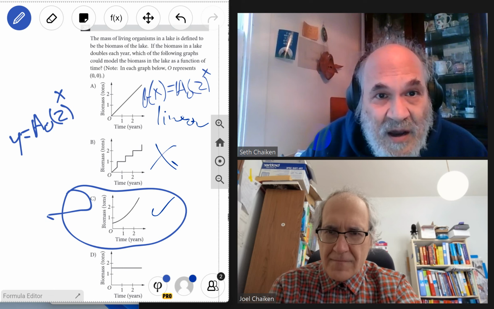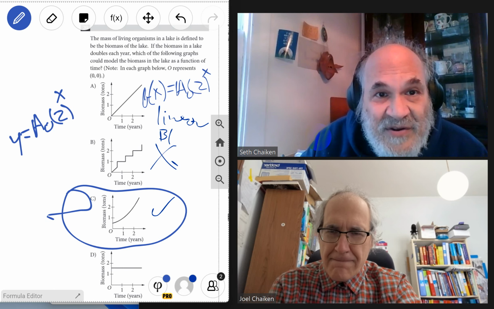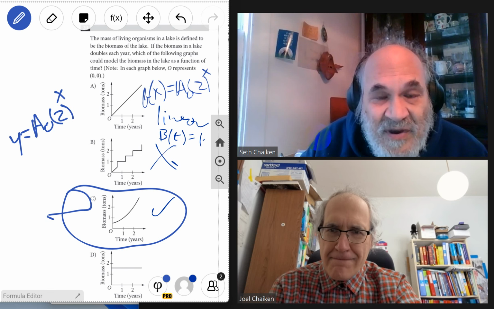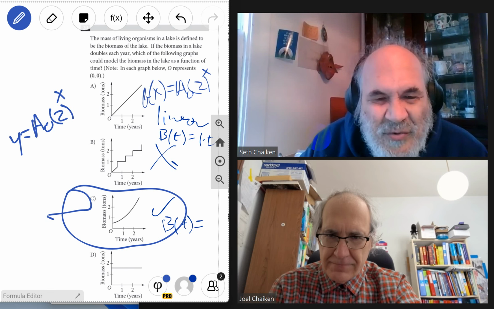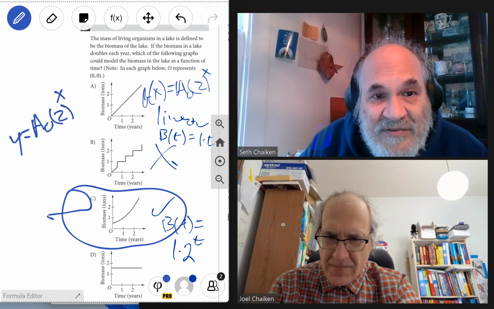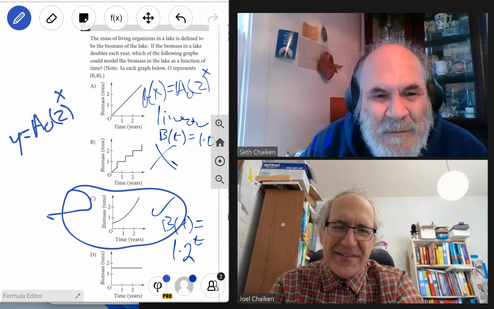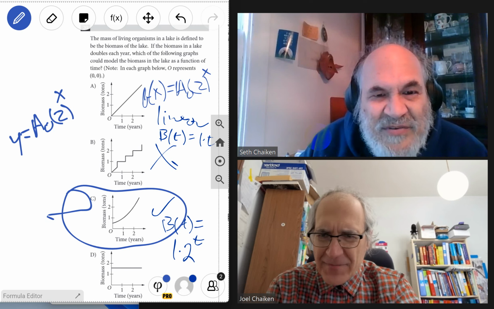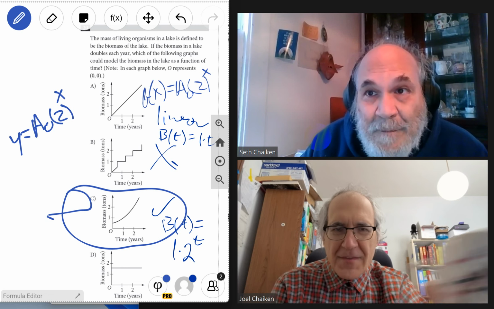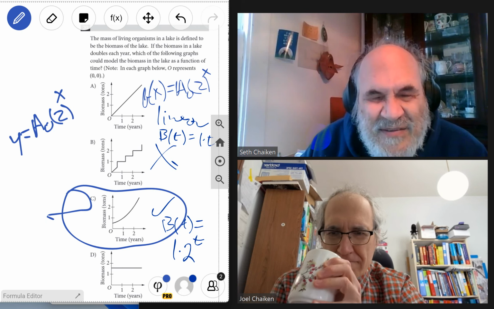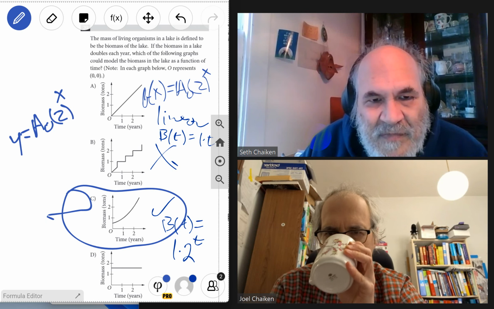The biomass as a function of time equals 1 times t. Here, biomass as a function of time equals 1 times 2 to the t. Well, let's extend. Technically, a half. When t equals 0, you're right, a correction: the constant is a half, times 2 to the t.